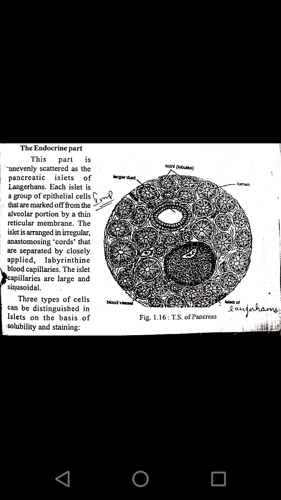In the pancreas, we see three types of cells can be distinguished in islets on the basis of solubility and staining. These types of cells are classified based on solubility.